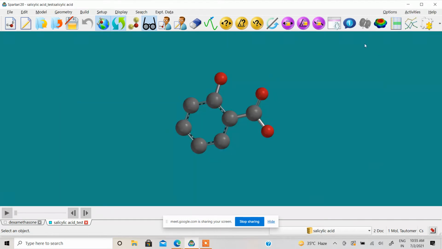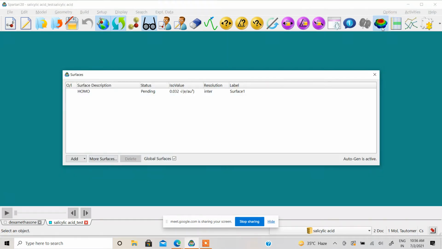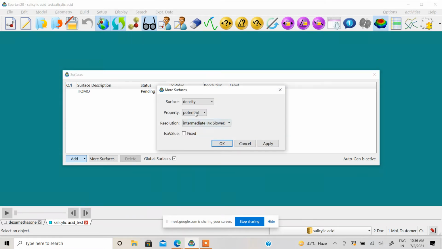So this is basically what it stands for, the surfaces. What you can do by this, you can add lots of surfaces: HOMO, LUMO, density, electrostatic potential, ionization potential, LUMO maps. But if you are interested to add some more things, you can do it by clicking on more. Then in more, in surface, you have to select whatever the surface you need. Then in properties, you can select by properties. Then you can set the resolutions.